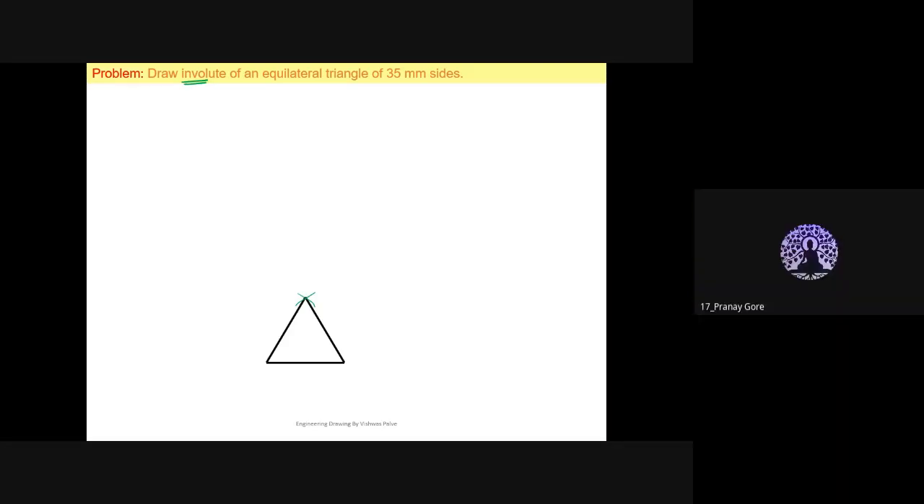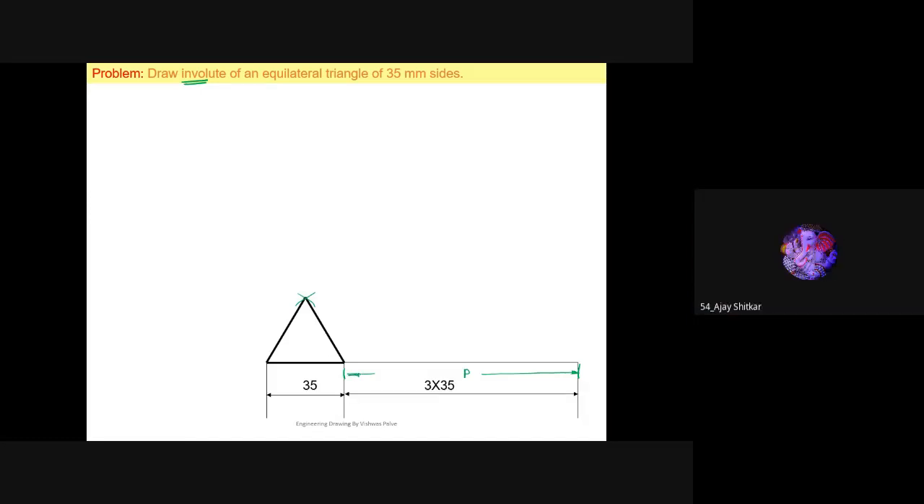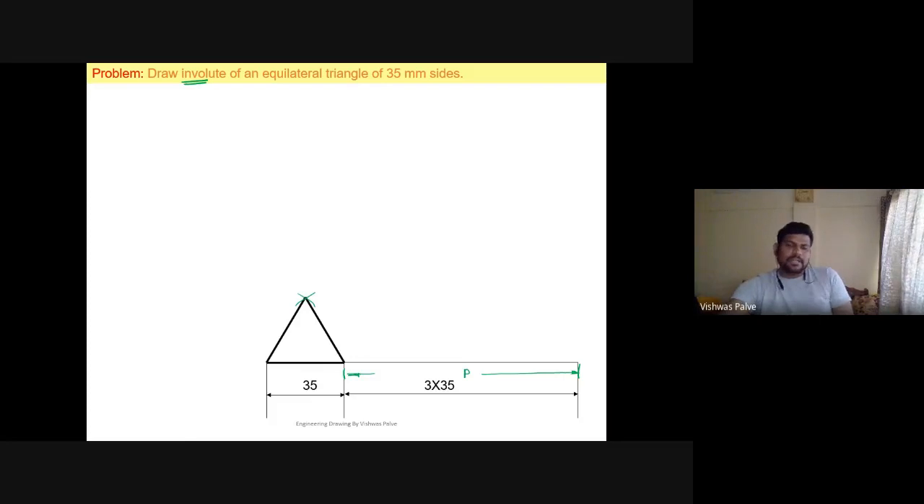Okay. The next step is to draw, from one of its ends, a line whose length is equal to the perimeter of that equilateral triangle. So how much is the perimeter? 3 into the side, 35 into 3, which is 105. Whatever length that is, we have to draw it here. Then we have to divide this line into 3 equal parts, 35, 35, 35.